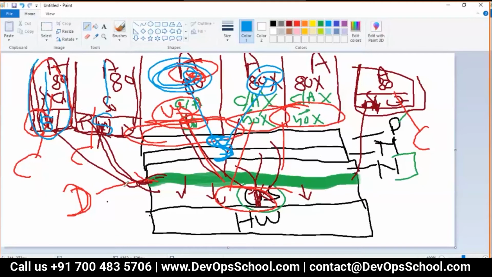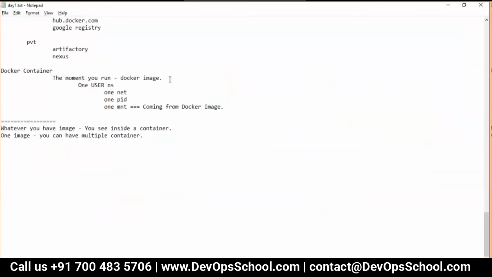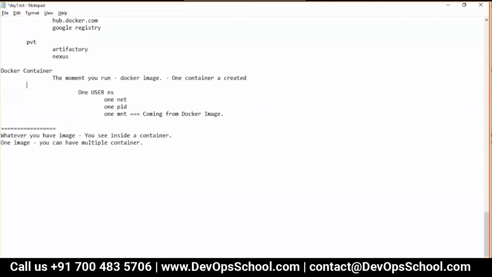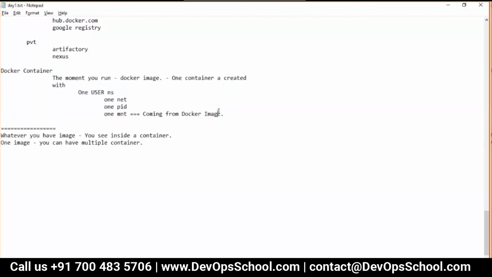Getting points? Yeah. So now when you run the container, that's the reason I said the moment you run a Docker image, one container gets created. That means if you run it 100 times, 100 containers will get created. One container created, one user namespace with this. Are you getting my points, guys? Okay, any confusion?